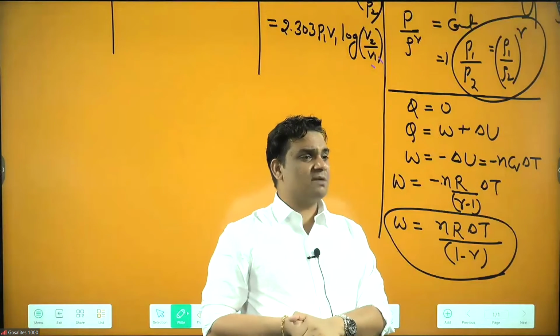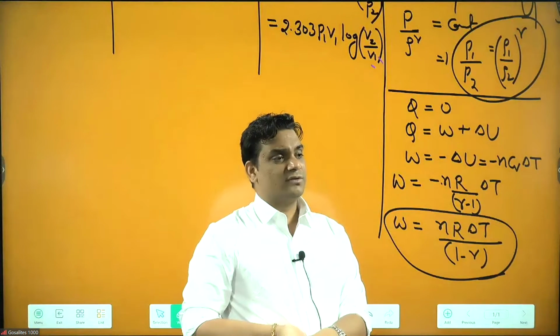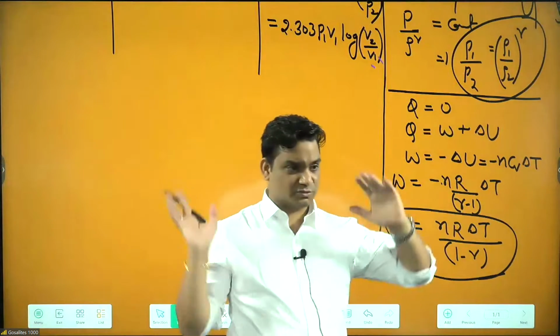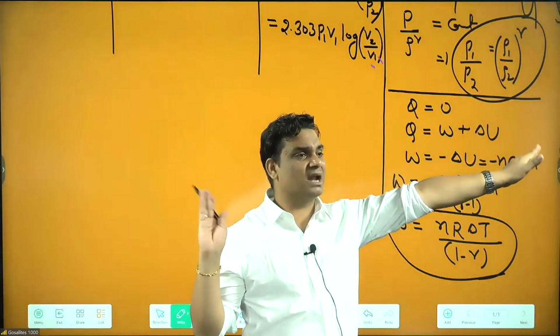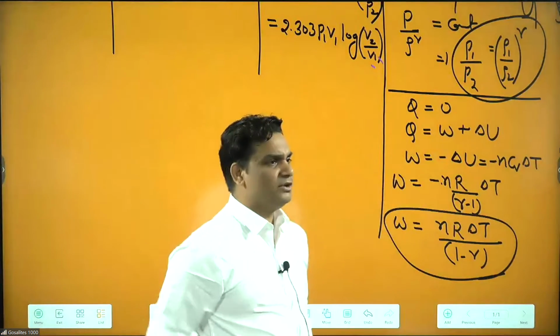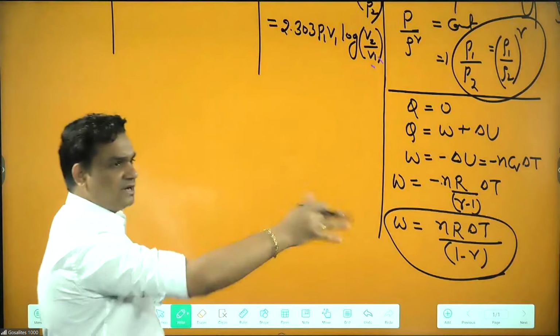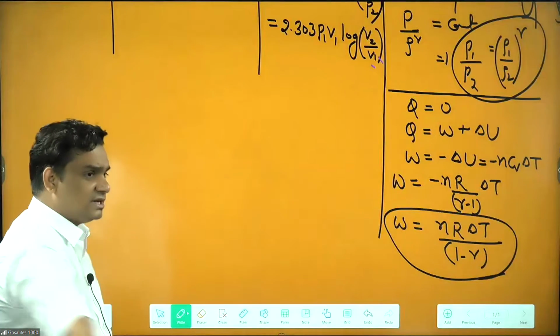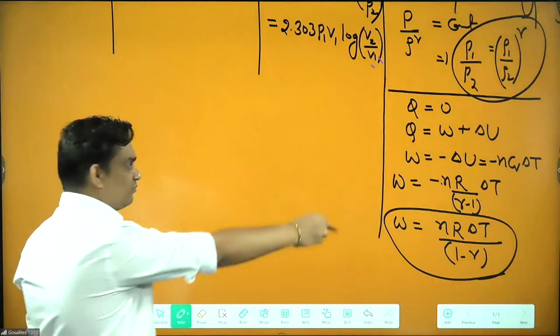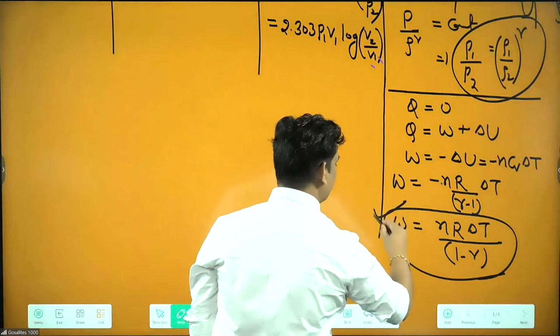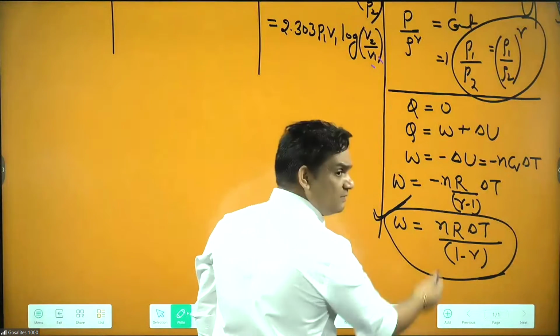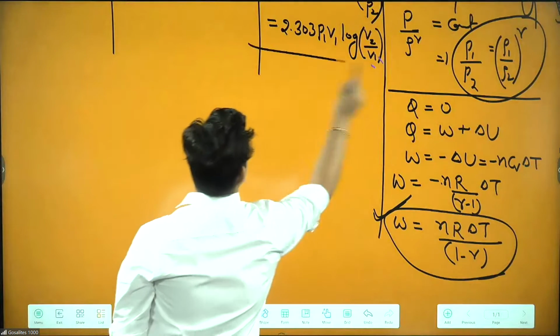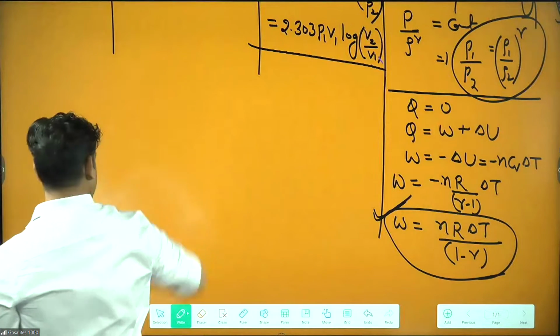Next thing is coming about your graphs for all the processes. For all these processes, we need to remember the graph and then the slope. Then I will be going for your numerical part on the first law and all these things. But this is the one theoretical segment. Anyone having problem in the formula part? This is the formula for your nR delta T by 1 minus gamma, and the formulas for these are upside.